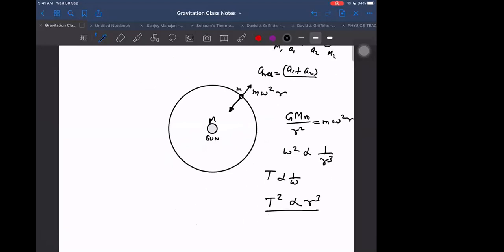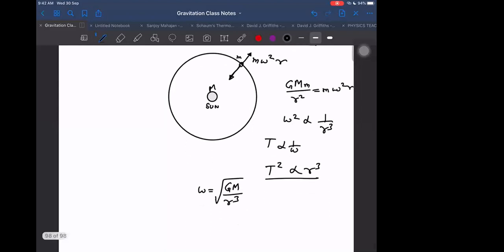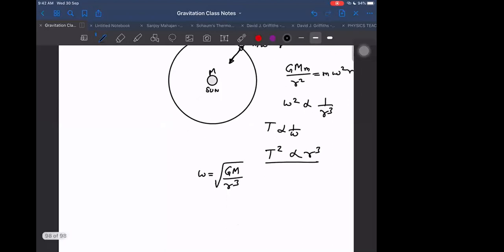In fact, we can find out the formula also. What is the formula? Do the calculation once. Omega is coming out to be root over GM by R cube, right? Yes, sir. This will be 2 pi by this one, sir.